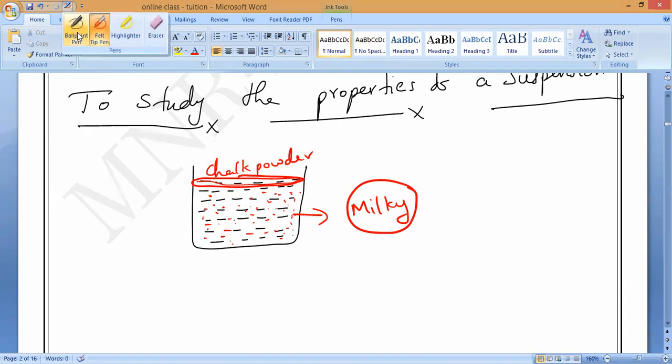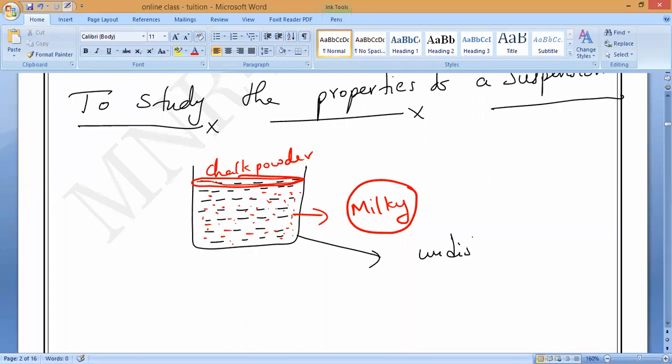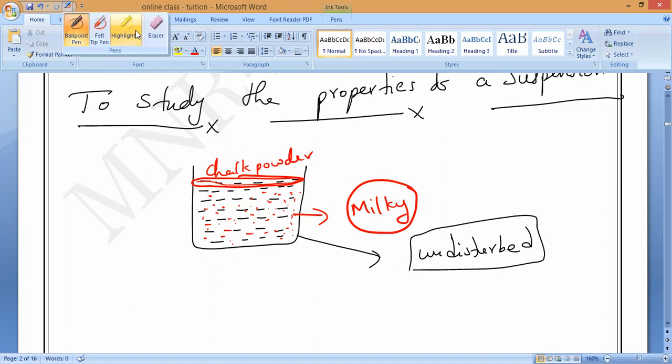Now, if I keep it undisturbed after it turns milky, what will happen? Anybody able to say? It will start floating again, sir. Is it floating because the particles become heavy? So will it float or settle down? Sir, it will sink. Settling down. That is what you have to remember.